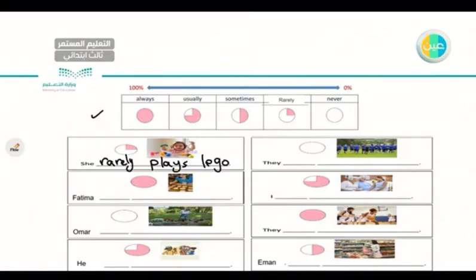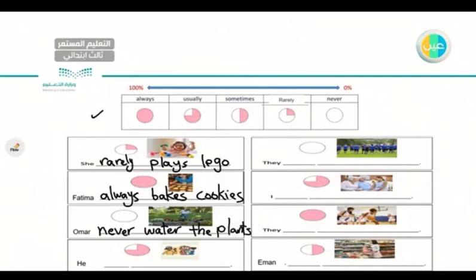Let's go to the next one. I have Fatima. She's baking something, let's say cookies. She, or Fatima, always, very good. As you can see, I have a full circle here. She always bakes cookies. Very good, very good. Let's go to the next one. I have Umar. What do you think? Now I have 0%. Umar never waters the plants, very good.